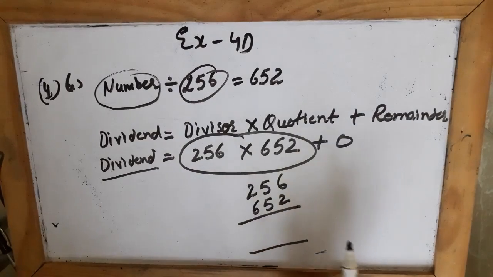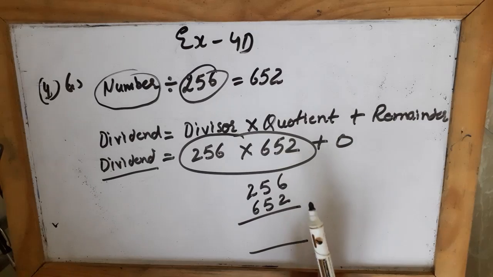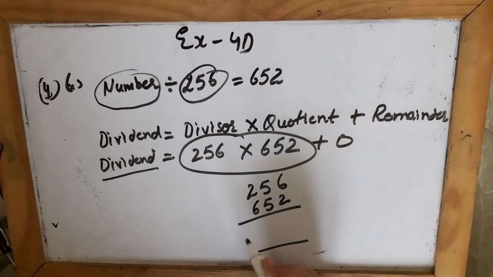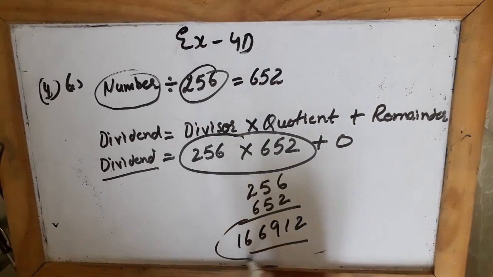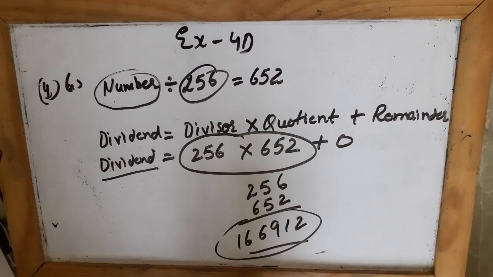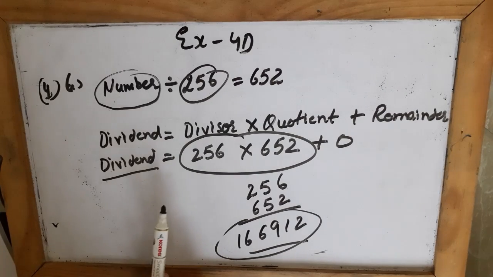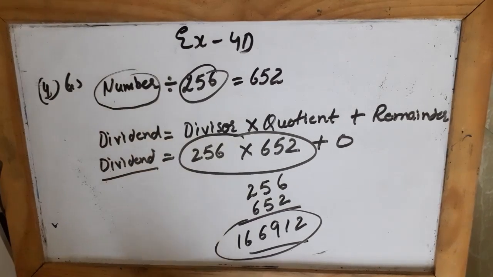And the remainder is 0, so we don't have to add anything to this number. Simply by multiplying these two numbers you will get the answer. When you multiply, you will get this number. So this number is the dividend. This number divided by 256 will give you 652 as the quotient. So how do we find it? By using this rule. This is called the division algorithm. This rule we use to find the dividend.